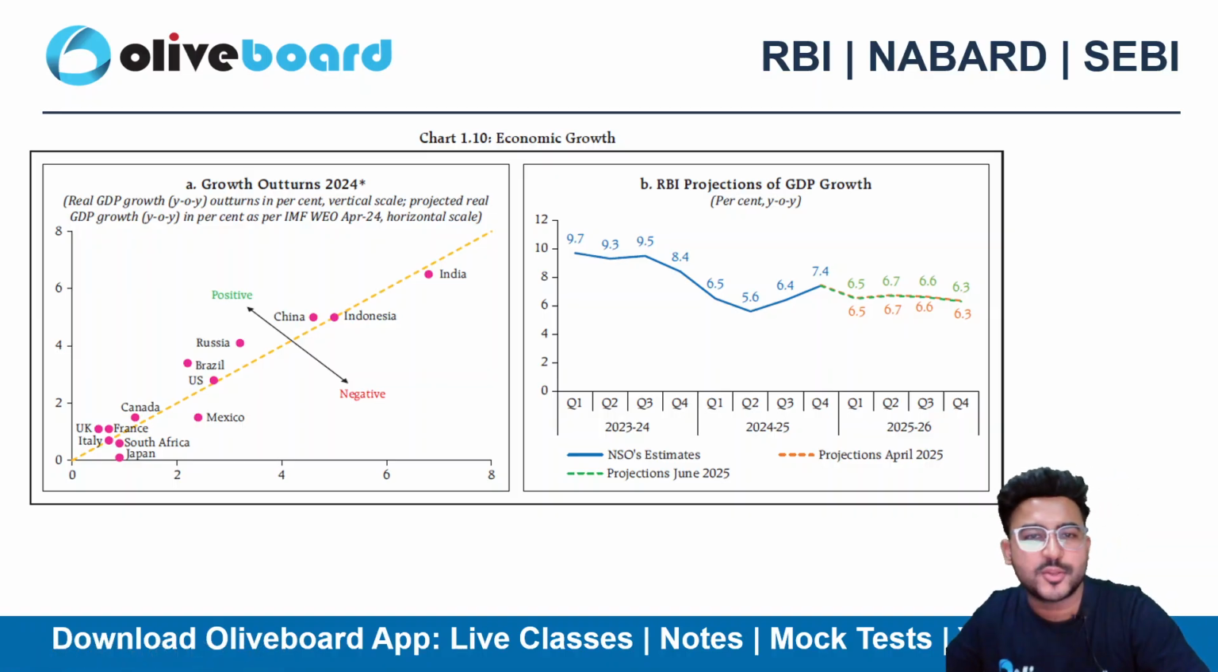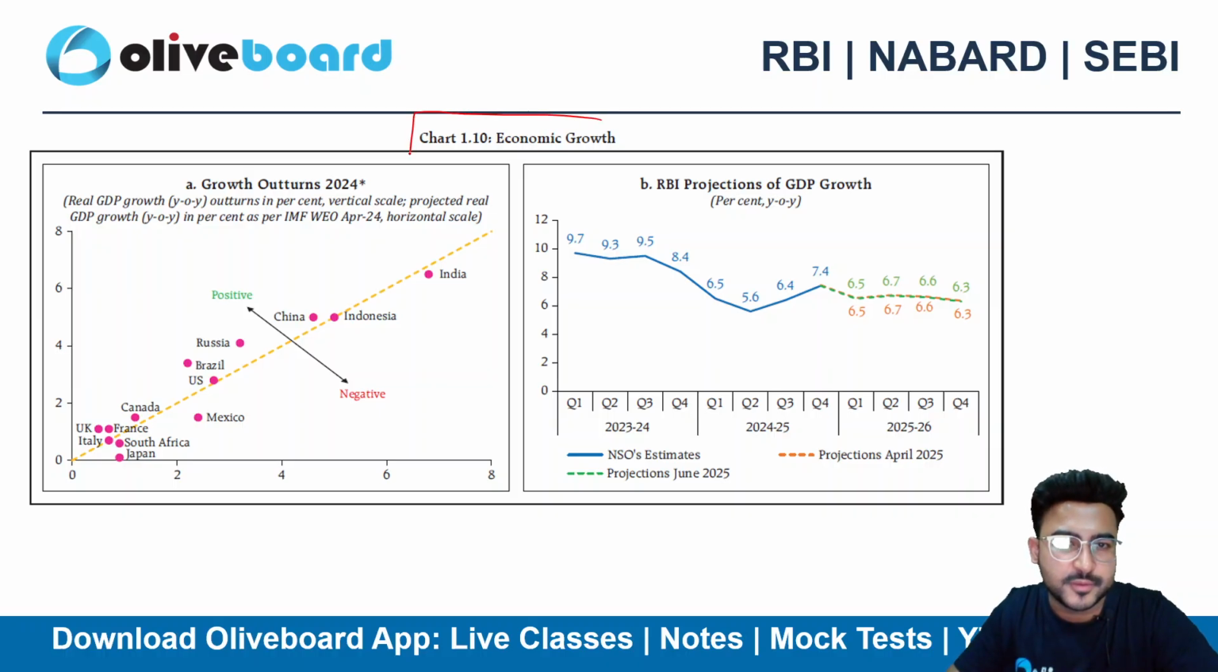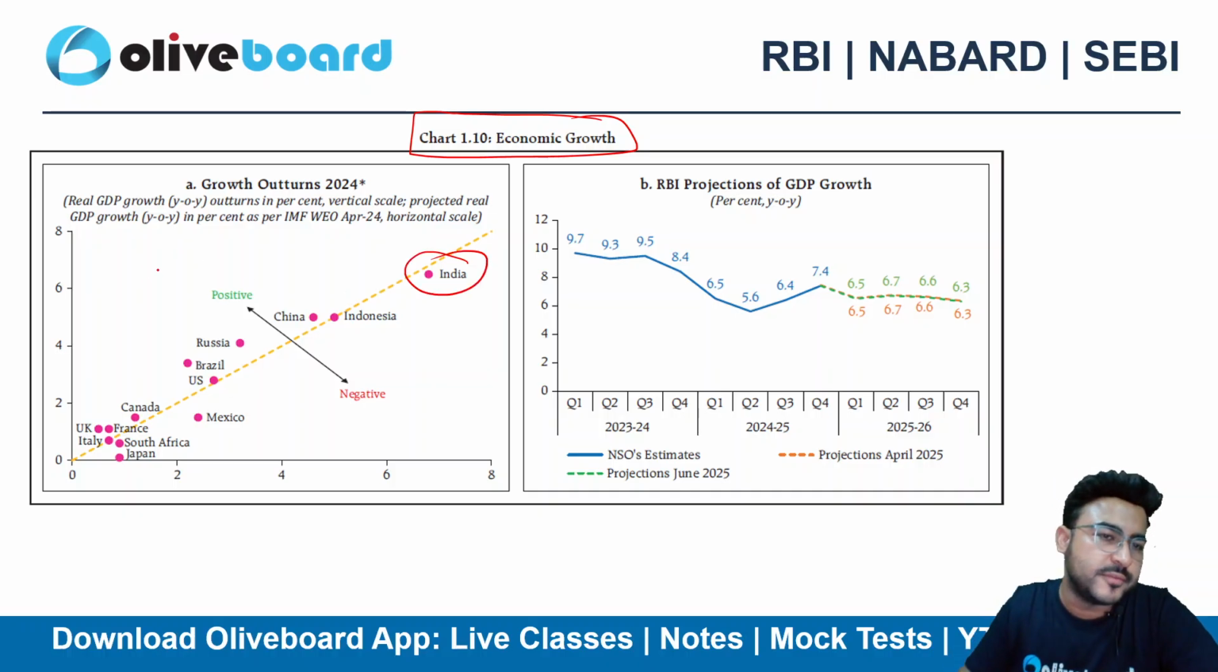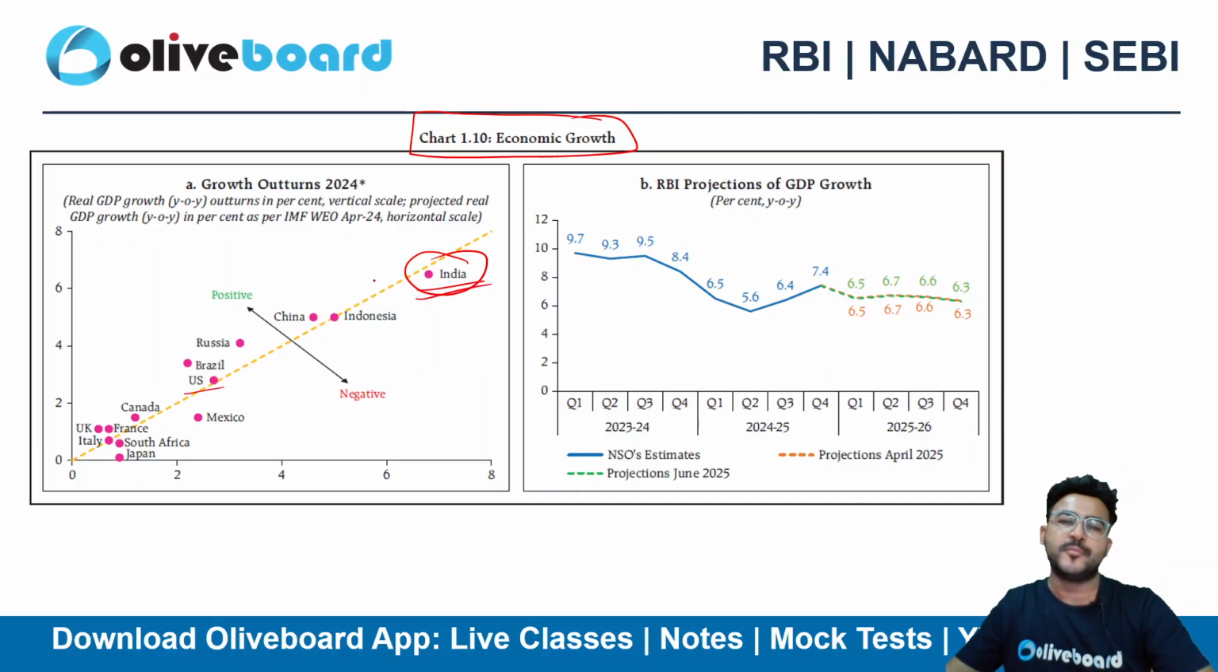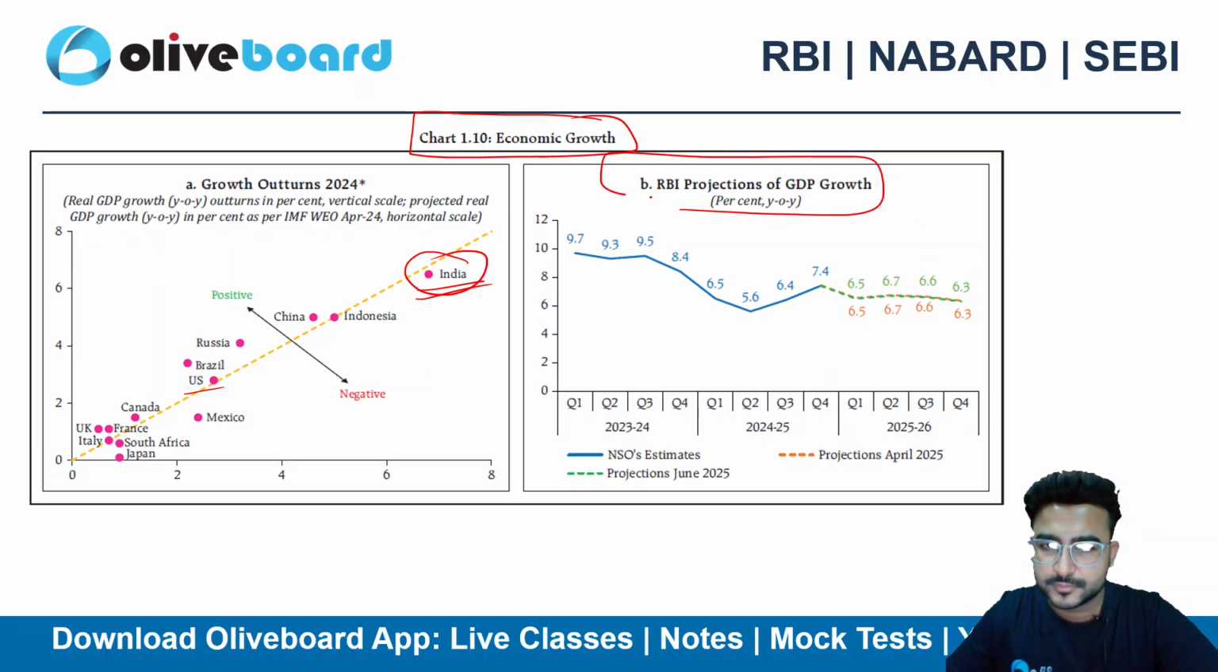So if I talk about global growth, in terms of economic growth, then you can see that India is way ahead of the other economies, right? If I talk about China, if I talk about the US, India is leading the pack as of now. And the RBI projection of GDP growth is as follows for the Indian economy, right?